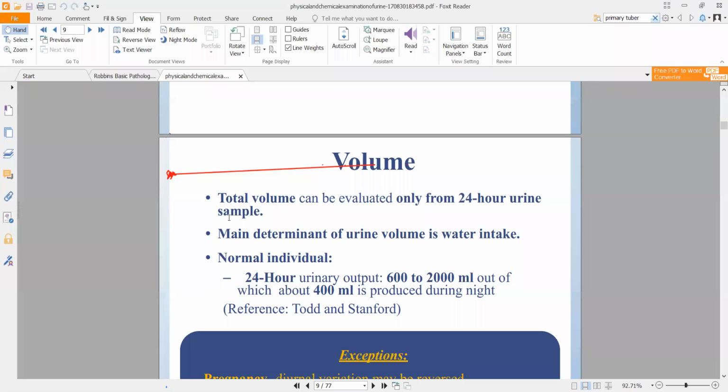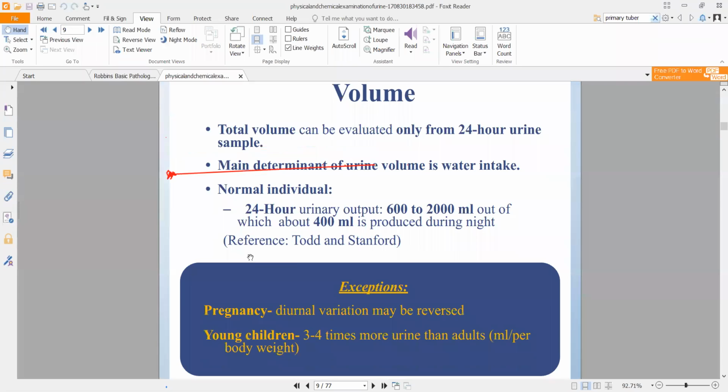Okay. Now, this is the normal one. Again, it is very important that you monitor the water intake of that patient as well. If the water intake of that patient is very low, then the urine volume will be less. Also, in pregnancy, pregnant women will void more, especially because the diurnal variation will be reversed, meaning the amount of urine formed at night. Here it is mentioned 400 ml is being produced during night.